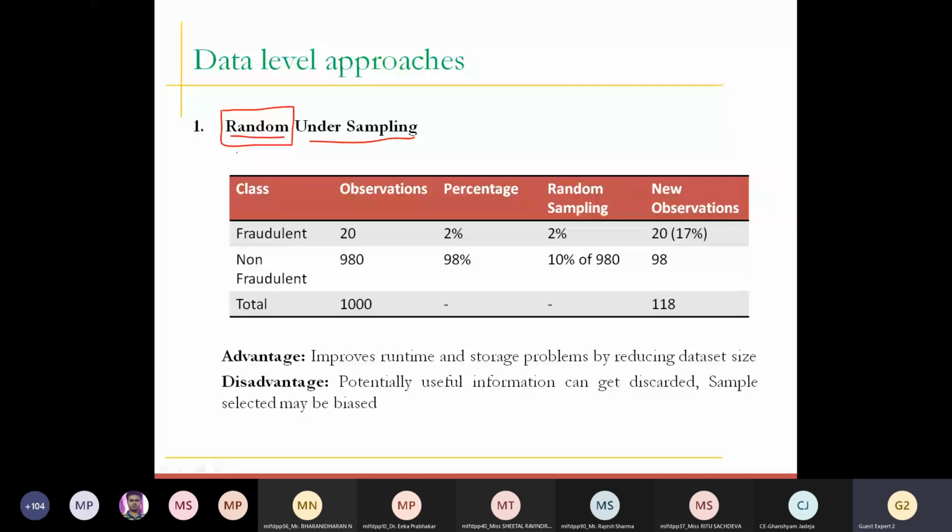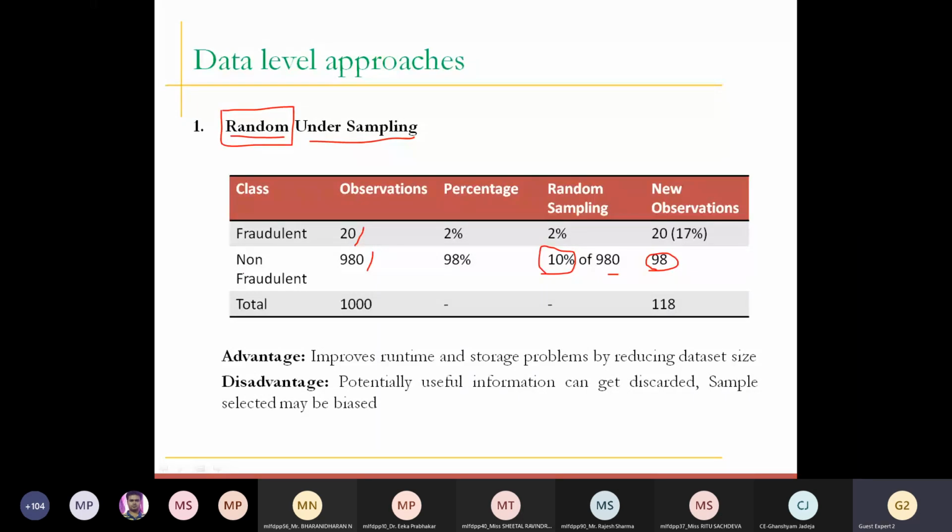So consider this: if we have 20 fraudulent transactions and 980 authentic transactions, and you decide that you would like to go with 10%, which is again a random number, of 980, then you will have 98 records, and the other records are removed, discarded from the majority class.